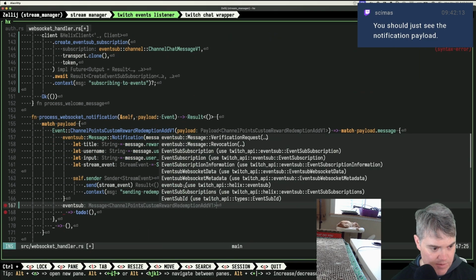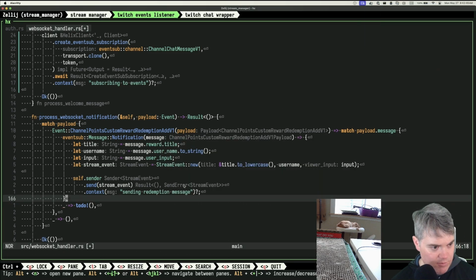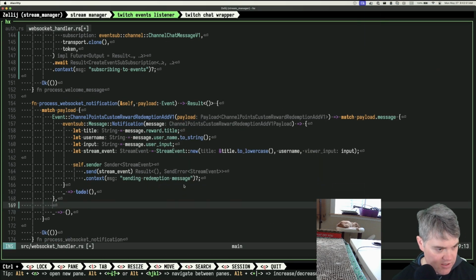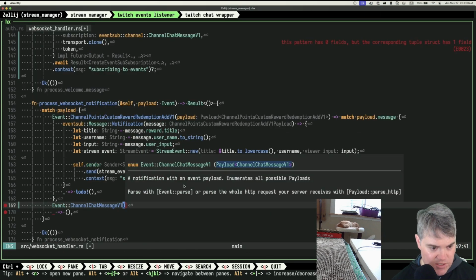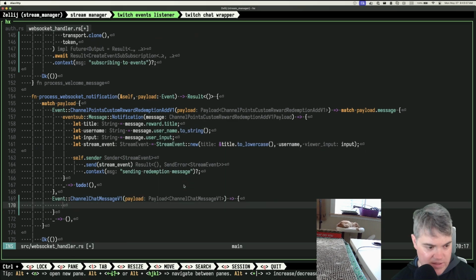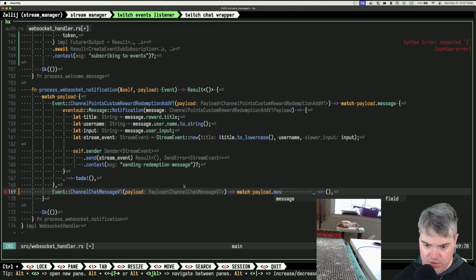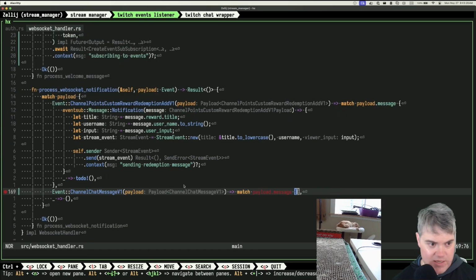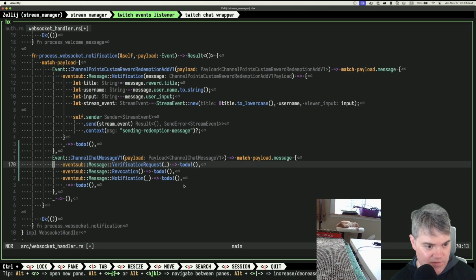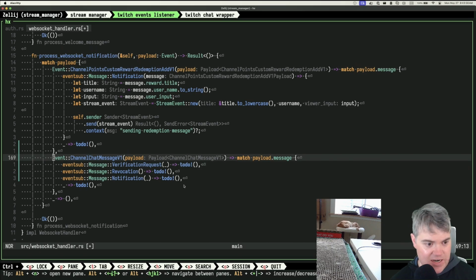So if we do event sub, no, wrong event. I forgot that we have the double thing. It's actually here. So it's event. Okay, so if I do this one, we're going to get the payload. Oh, and this immediately matches the payload. So match payload message. Payload message, missing match arms. Okay, so we have event sub, message, verification request, revocation, and notification. None of that looks right. Yes, then none of that looks right.